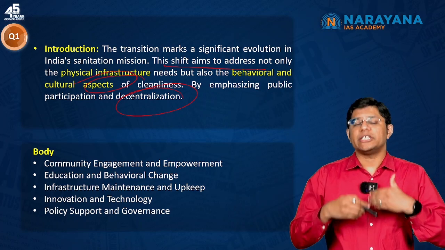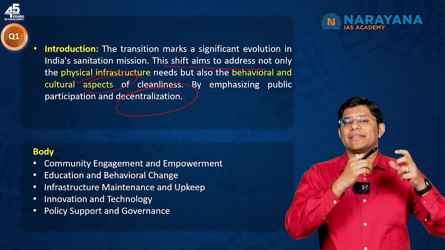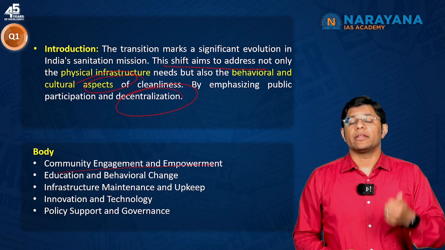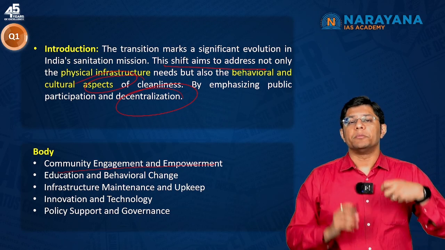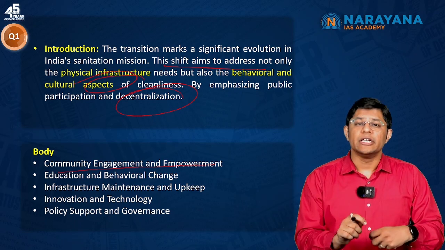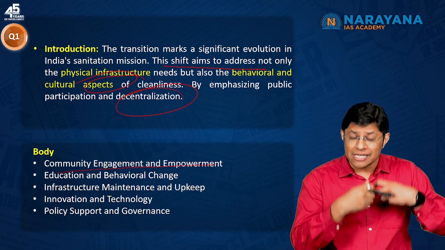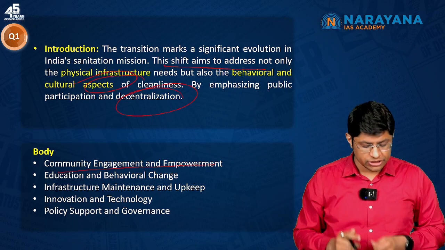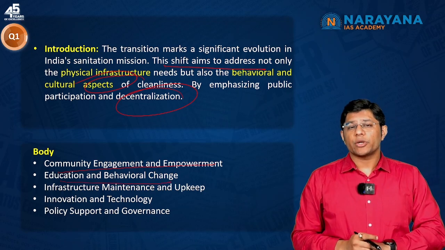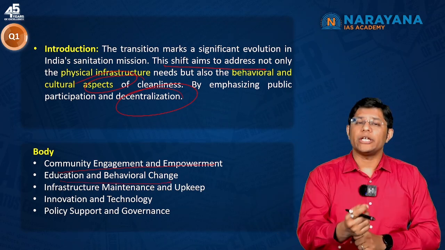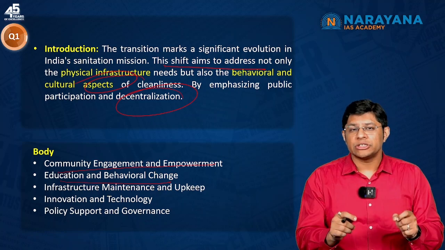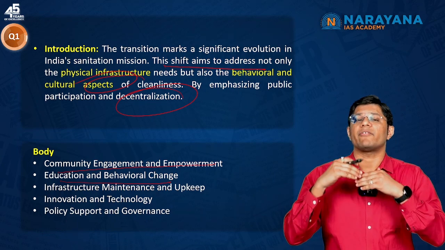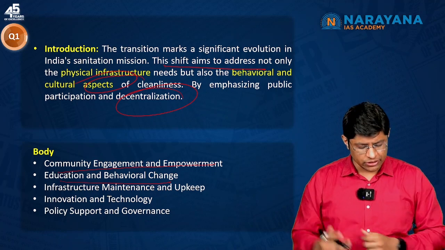So, what are the schemes or initiatives that we can think of to make the Swachhata mission successful? The first is community engagement and empowerment. You have to empower the local people. You have to put them in the driver's seat. You have to make them leaders so that they can lead the cleanliness drive and enforce behavioral change. Then education and behavioral change. Education is the only tool through which we can ensure that the behavior of people changes. For example, we can have awareness programs and many such initiatives.